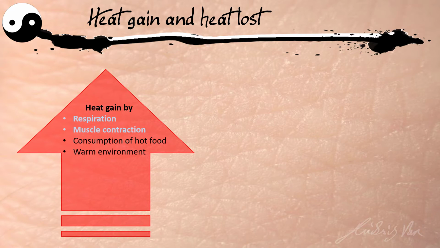Heat can be gained through respiration as well as muscle contraction. Muscle contraction itself actually also requires respiration, so they are tied together. When we consume hot food, the food will warm our body up because the temperature of the hot food is higher. Heat will travel from a region of higher temperature to a region of lower temperature, which is our body. So our body will gain heat in this way. In a warm environment, let's say the temperature of the sauna is higher than our body temperature, our body will also gain heat.